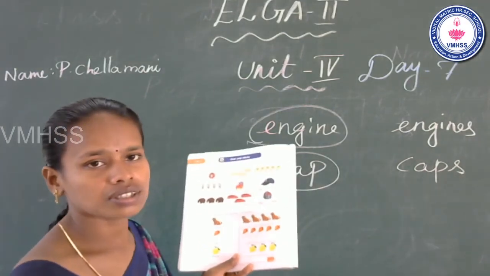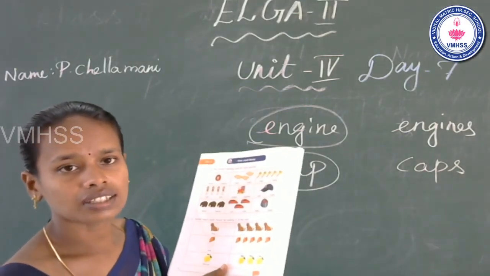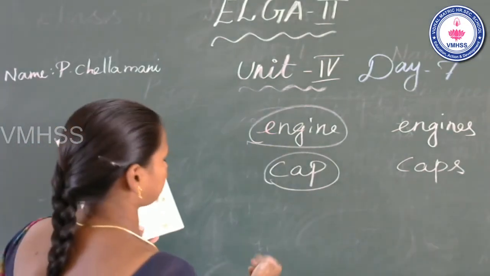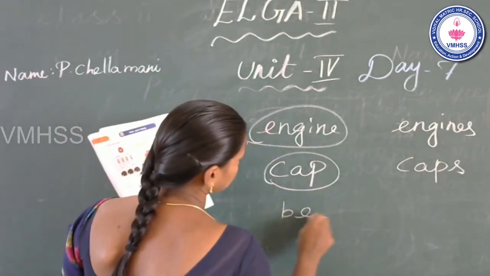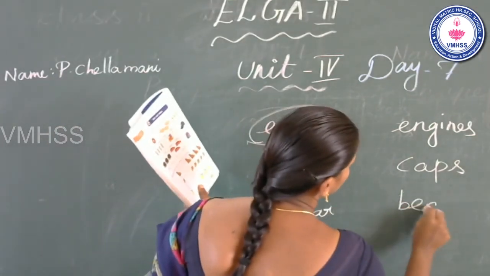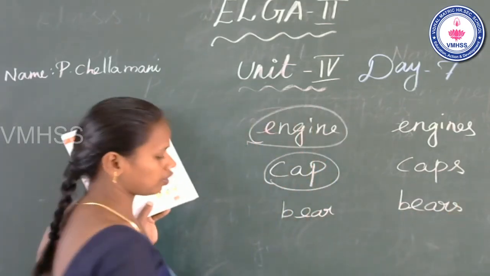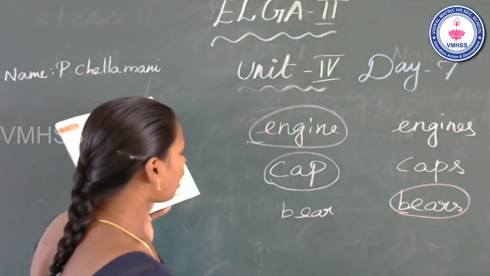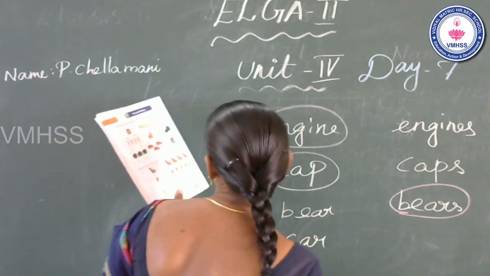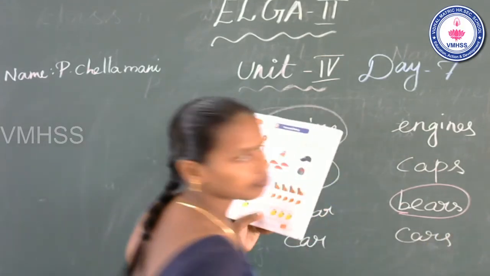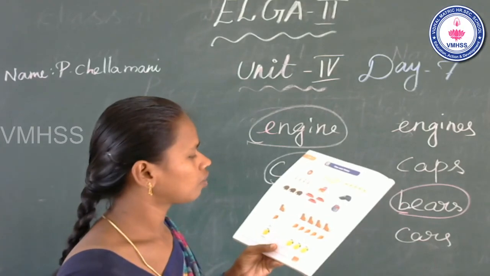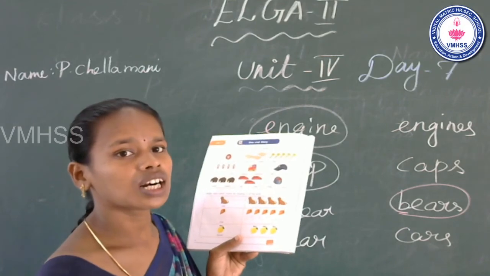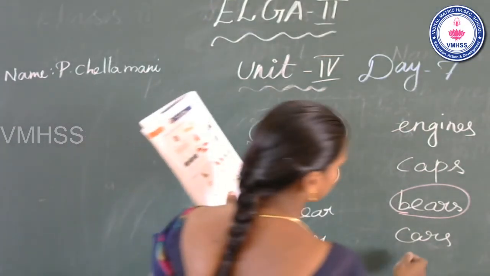Next, see the third. Beer, beers. How many beers? 3. So this is plural. Beer or beers? Beers. So you can circle beers, plural. Is it clear? Next, car, cars. How many cars? There are 3 cars. So this is car or cars. Cars, plural. So you can circle cars.